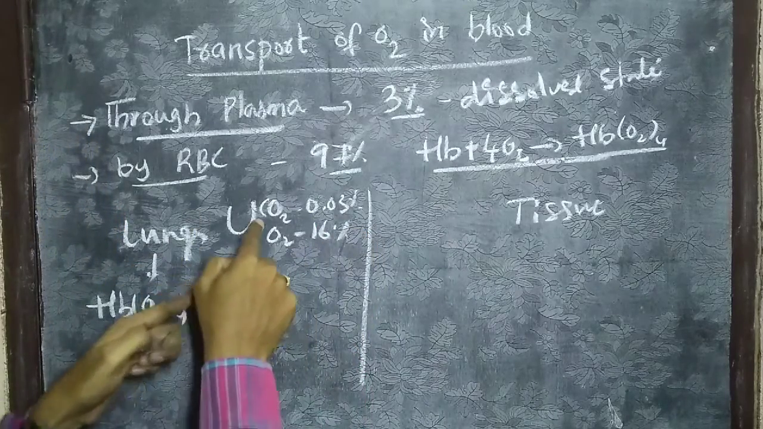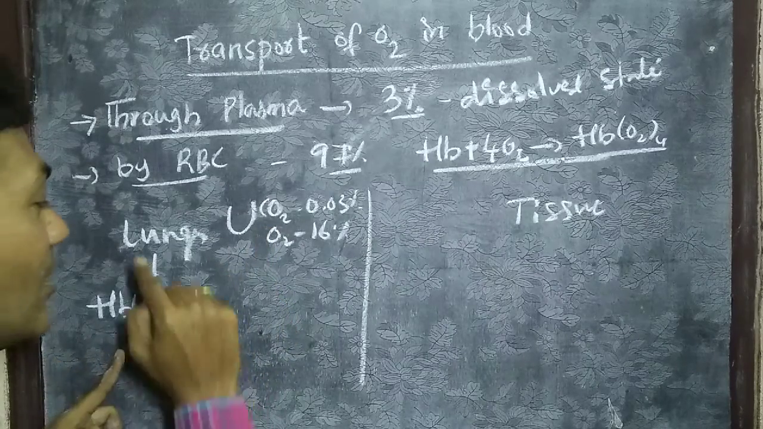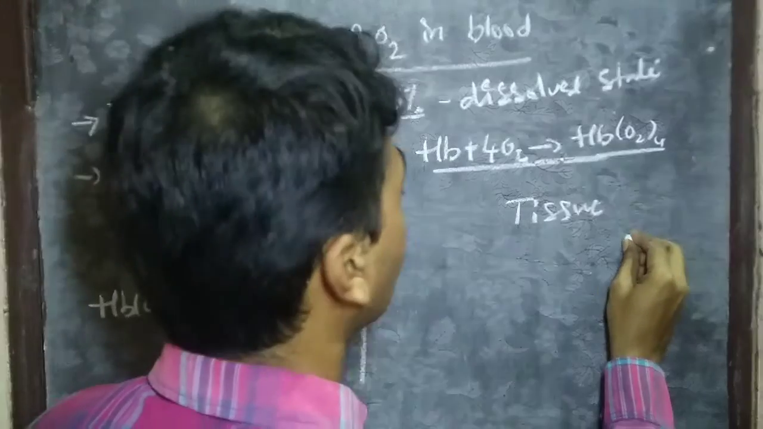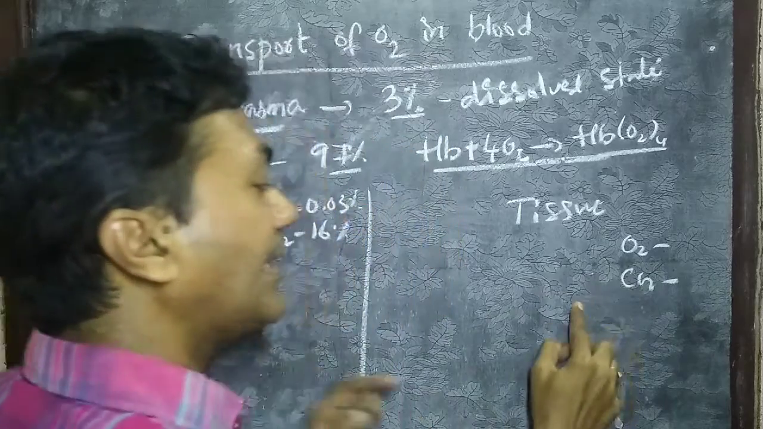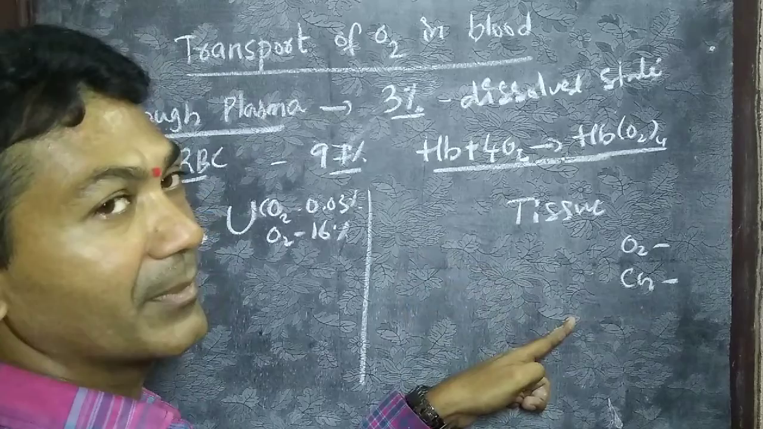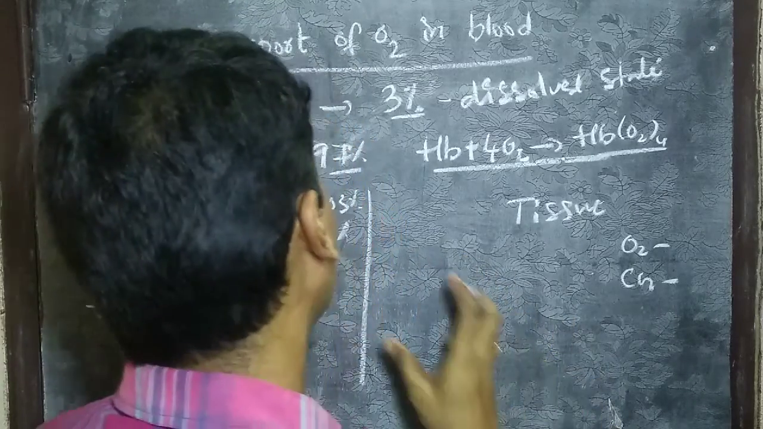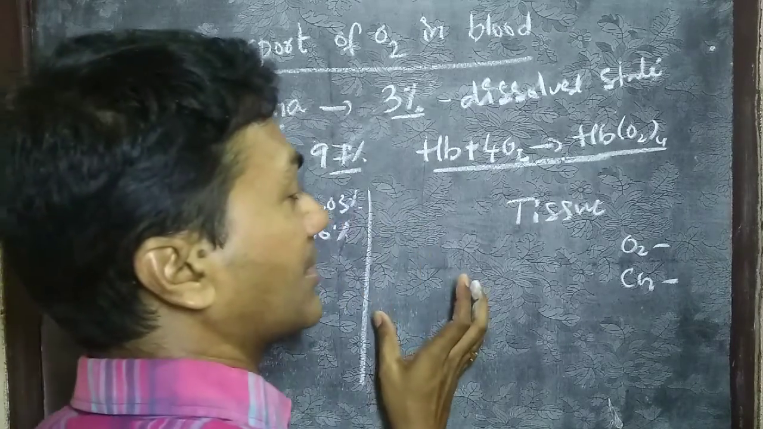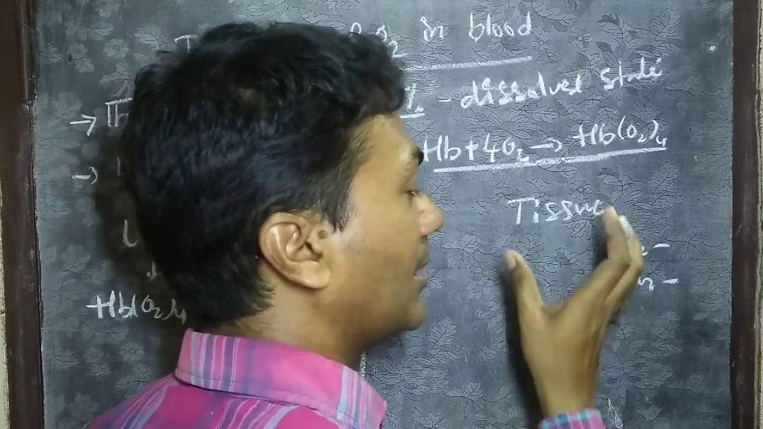Why is oxyhemoglobin forming here? Why is carbamino hemoglobin not forming at the lungs level? Whereas tissue contains oxygen and even carbon dioxide also. Why is carbamino hemoglobin forming here but oxyhemoglobin is not forming? So what are the favorable conditions supporting the formation of oxyhemoglobin here, and dissociation of oxygen from the oxyhemoglobin complex and carbamino hemoglobin complex?